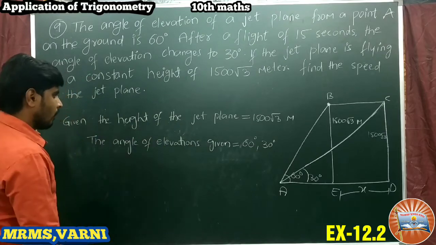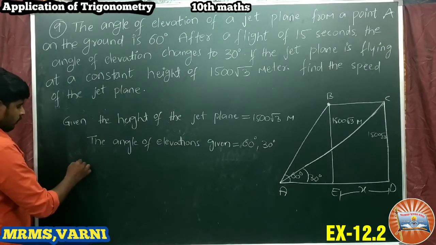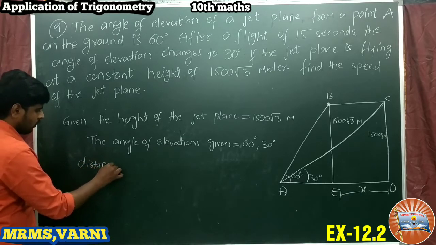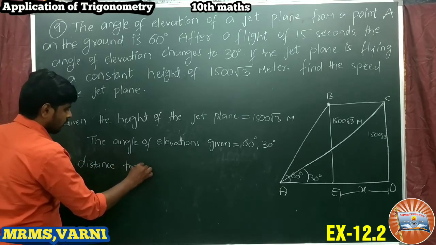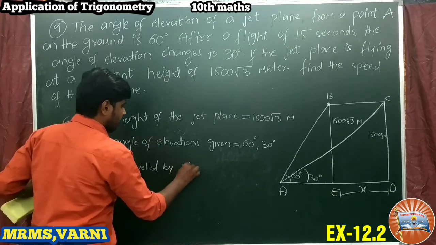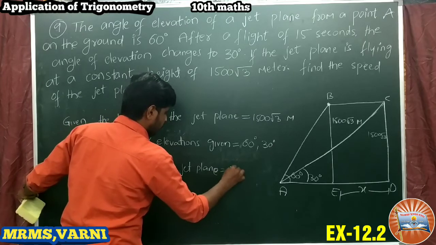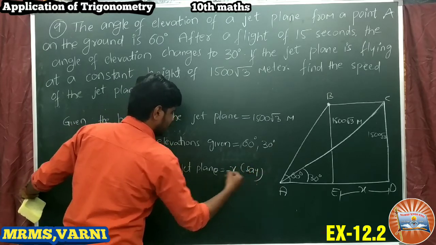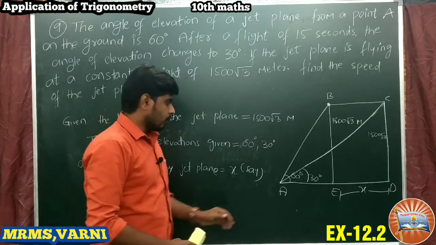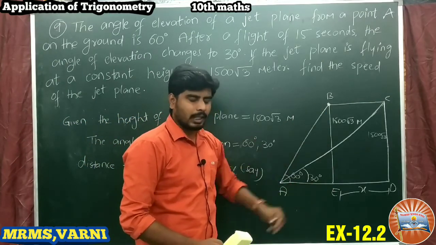The distance traveled by the jet plane is equal to x. If you observe the figure, ABE is a triangle, a right angle triangle.